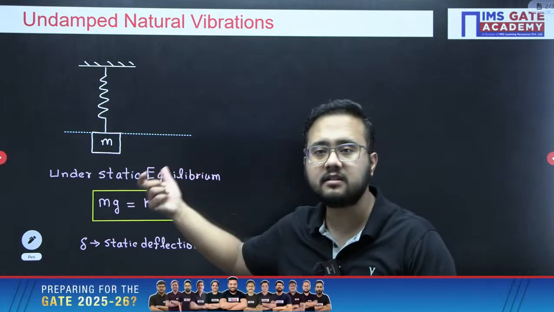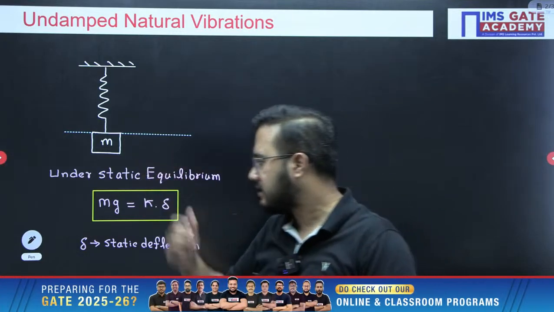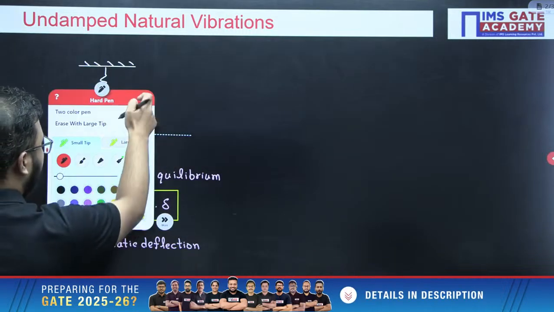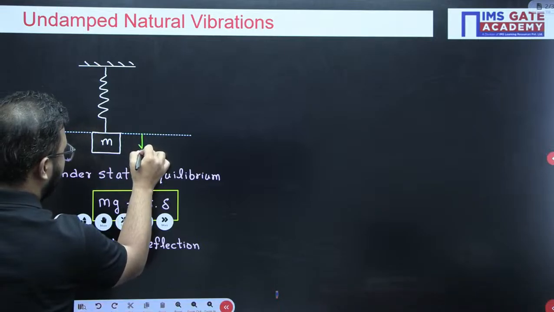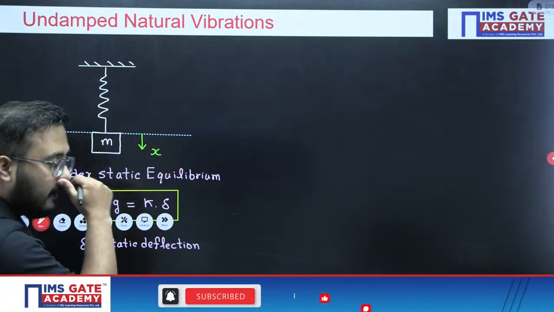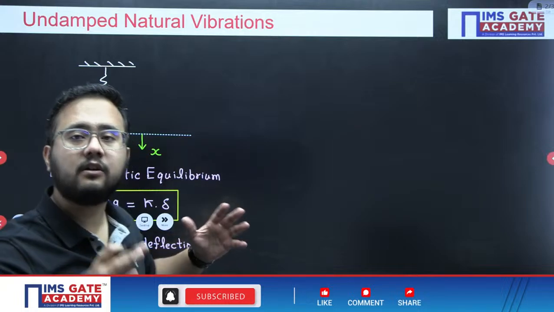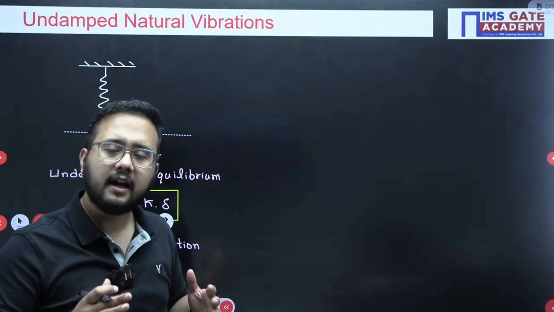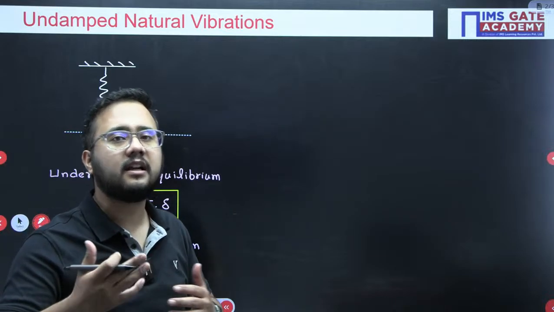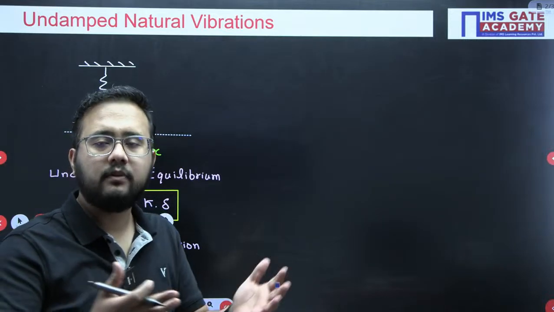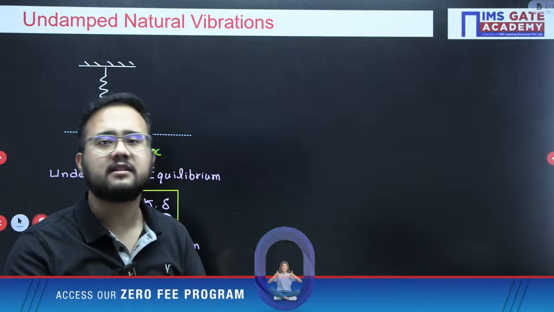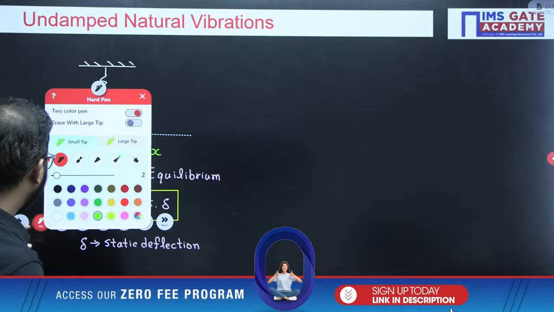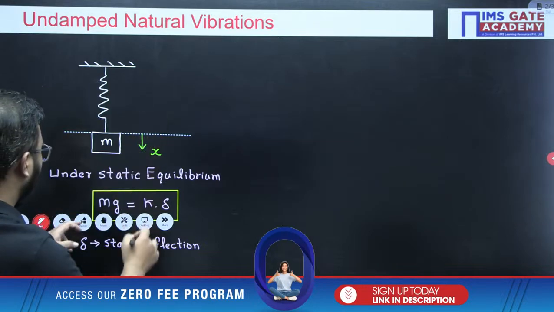So that initial disturbance would be required. Now assume that there is a disturbance provided to it, and that disturbance from the static condition is x. After providing that disturbance, we will draw its free body diagram and then we will do the analysis. Either I can use Newton's second law or D'Alembert principle. Actually, from both the concepts you will get the same answer, right? So let us consider the free body diagram here for this particular block.